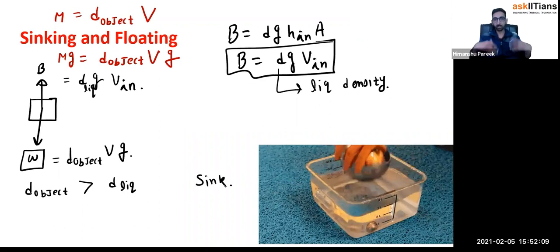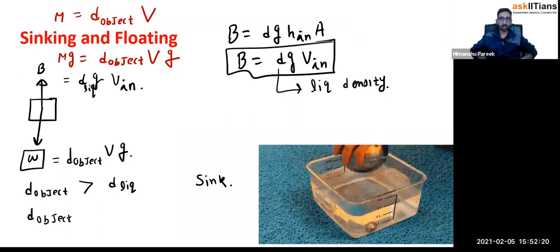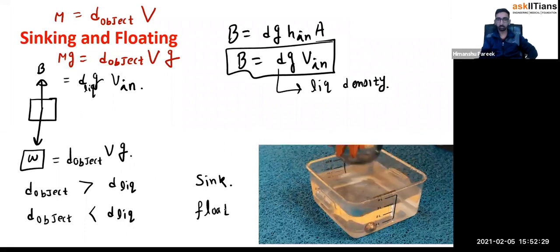If density of the object is greater than density of liquid, the downward term will be more and the body will sink. In contrary to that, if I take density of object as less than the density of liquid, then the body will float.